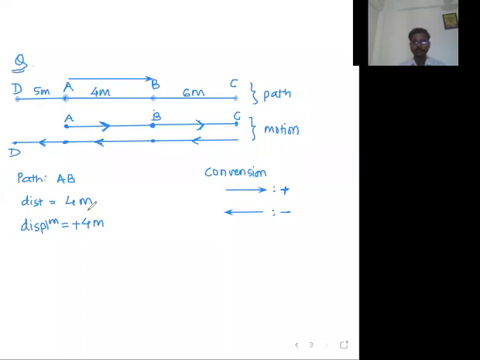Clear and written. Yes. Now let me take the next path. The next path is ABC. For the path ABC, tell me the distance value. Distance equal to A to B, B to C.